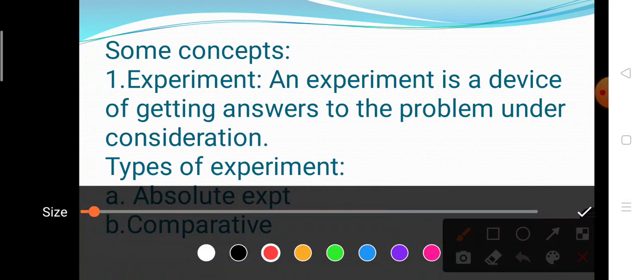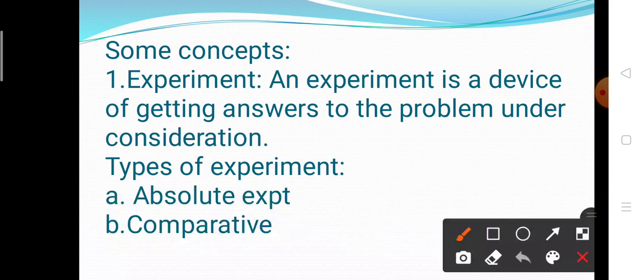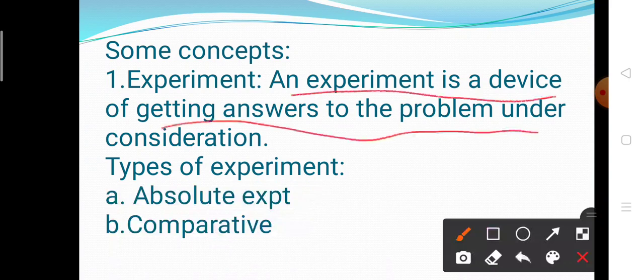Experiment means any operation that results in one or more outcomes is called an experiment, or an experiment is a device of getting an answer to the problem under consideration. Experiments have two types, one is absolute experiment and the second is comparative experiment. What is meant by absolute experiment and what is meant by comparative experiment?